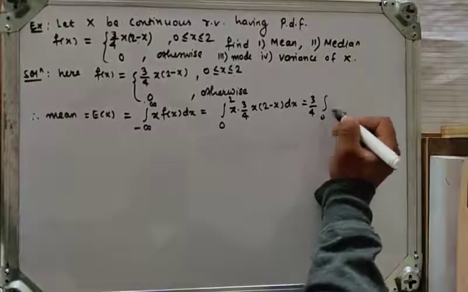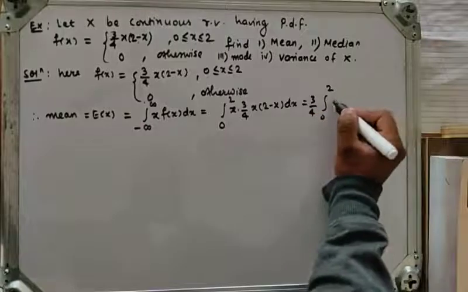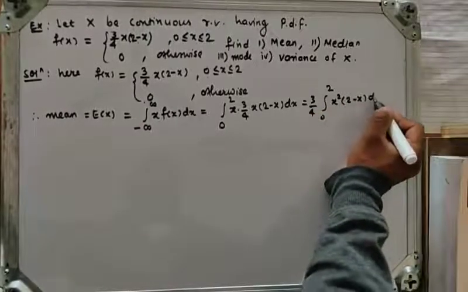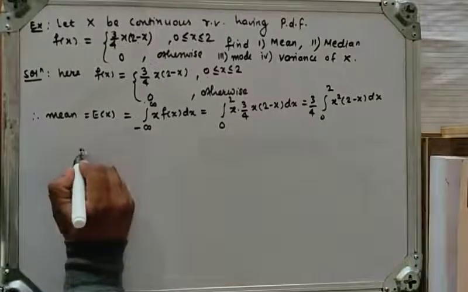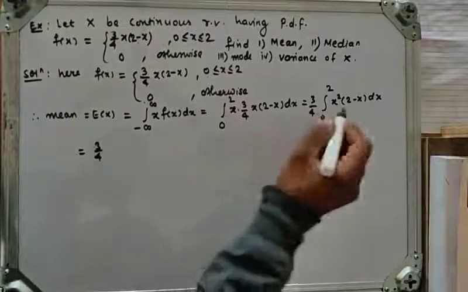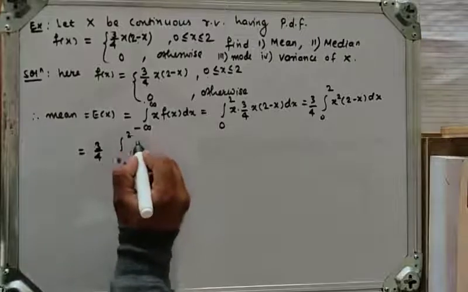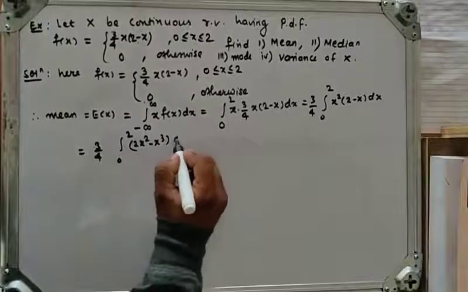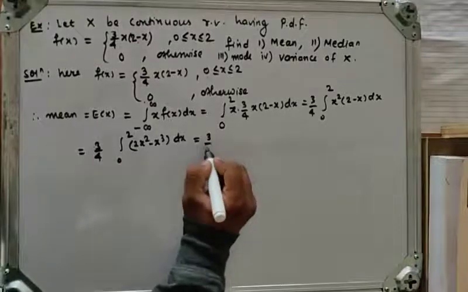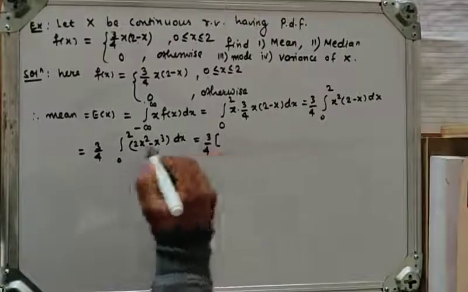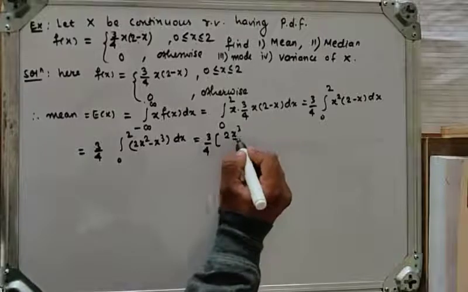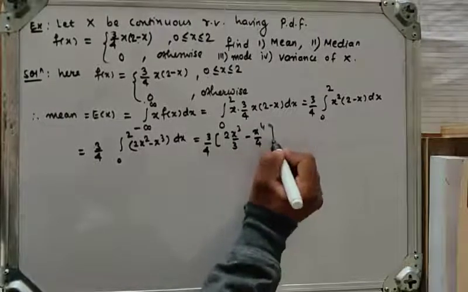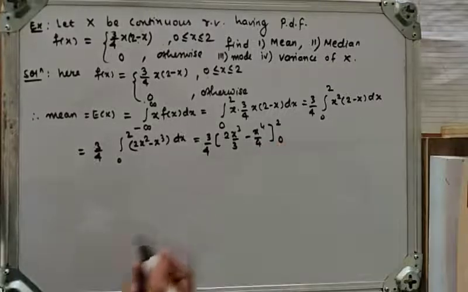So integral 0 to 2 of x square into 2 minus x dx. So multiply inside, 0 to 2 of 2x square minus x cube dx, which is equal to 3/4. So taking integral, 2x cube upon 3 minus x raised to 4 upon 4, limit from 0 to 2.